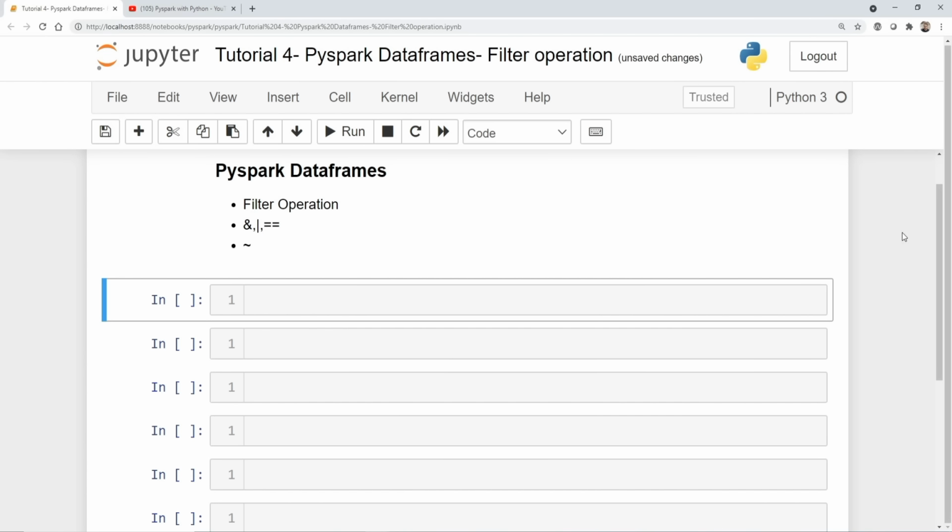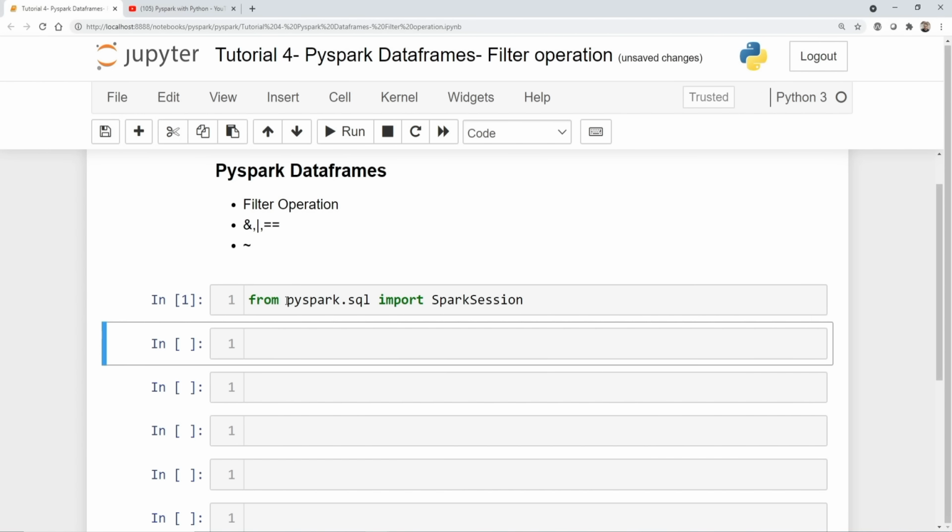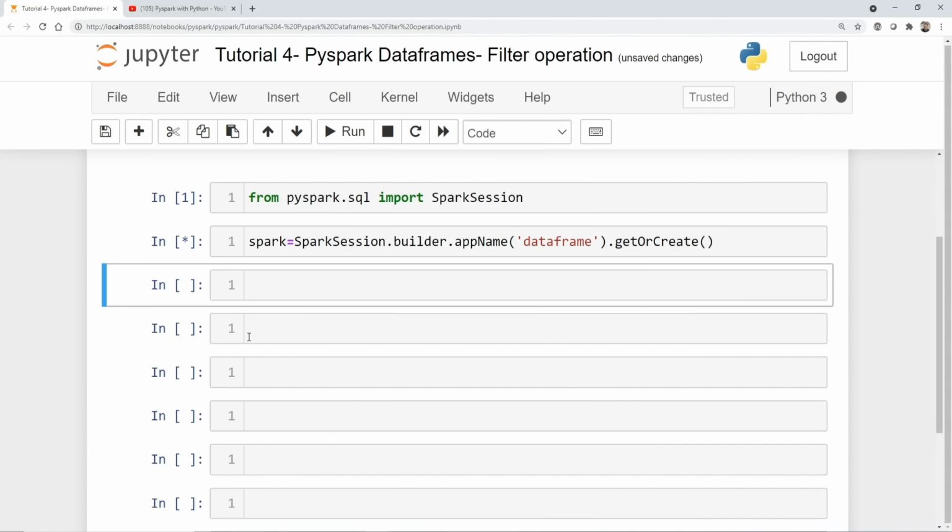Initially, whenever you want to work with PySpark, you have to make sure that you install all the libraries. So I'm going to use from pyspark.sql import SparkSession, and this will help us to create a Spark session. That is the first step whenever we want to work with PySpark. So we'll be using SparkSession.builder.appName, then I'm going to create my app name as dataframe, and write the getOrCreate function, which will help me to quickly create a Spark session. I think this is pretty familiar to every one of you.